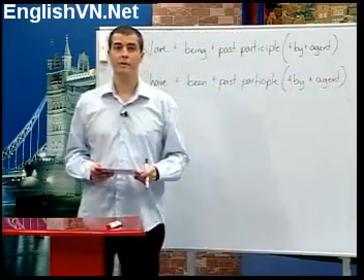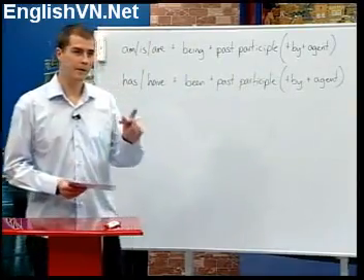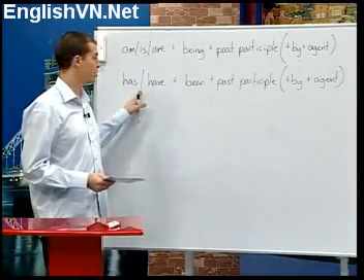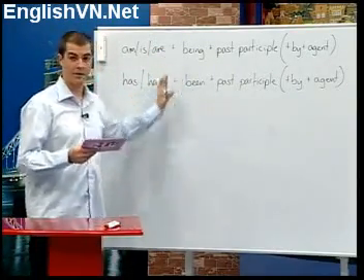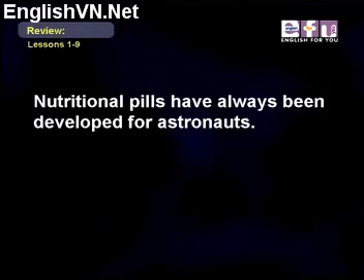Again, adverbs of frequency usually come after the first auxiliary verb. So in this example, nutritional pills have always been developed for astronauts.